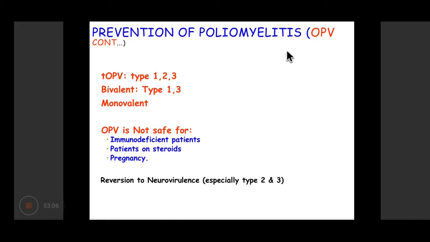So the OPV vaccine that was earlier used was trivalent. It had types 1, 2, and 3. Then since type 2 was causing very few infections and later on was eradicated, they switched to types 1 and 3, that is the bivalent. This vaccine is not safe for immunodeficient patients, pregnant females and patients on steroids because it contains live virus.